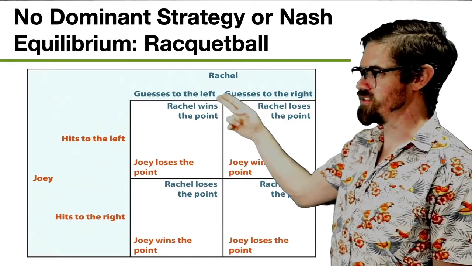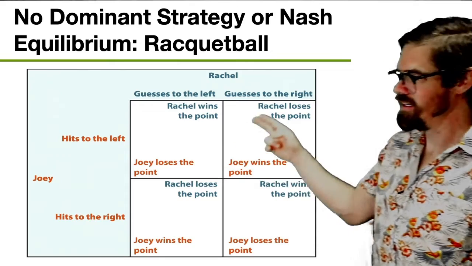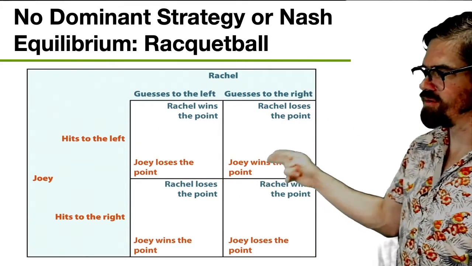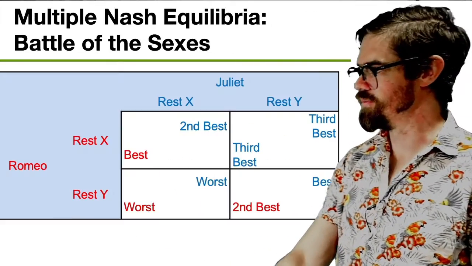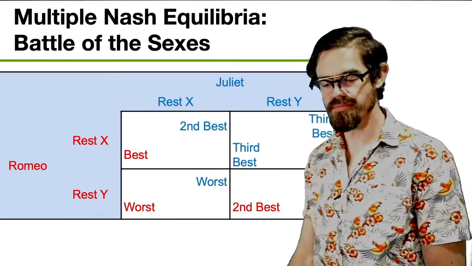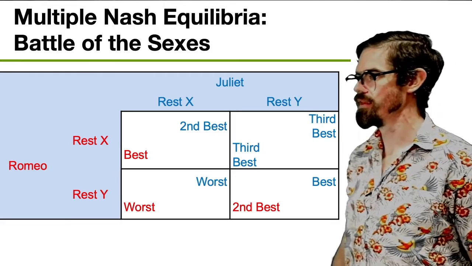If Rachel guesses to the left, he wants to hit to the right and win the point. If Rachel guesses to the right, he wants to hit to the left and win the point. So again, there's no dominant strategy here. So we would basically end up with an unstable game. There's no stable outcome.